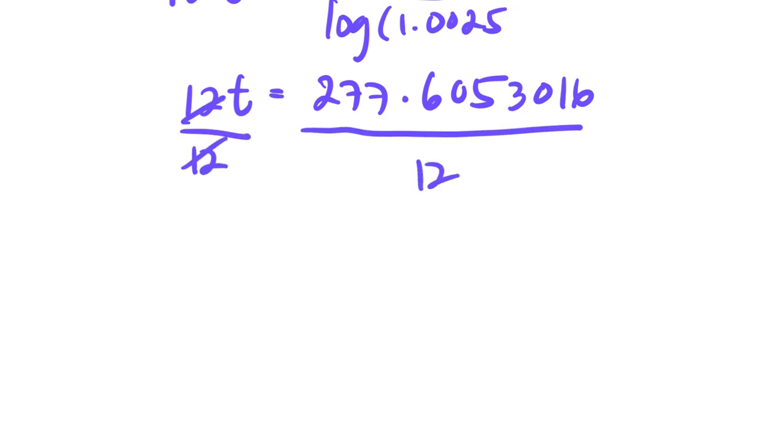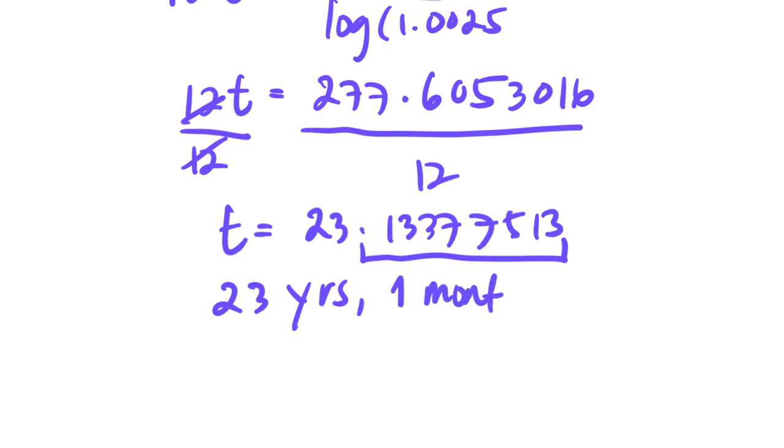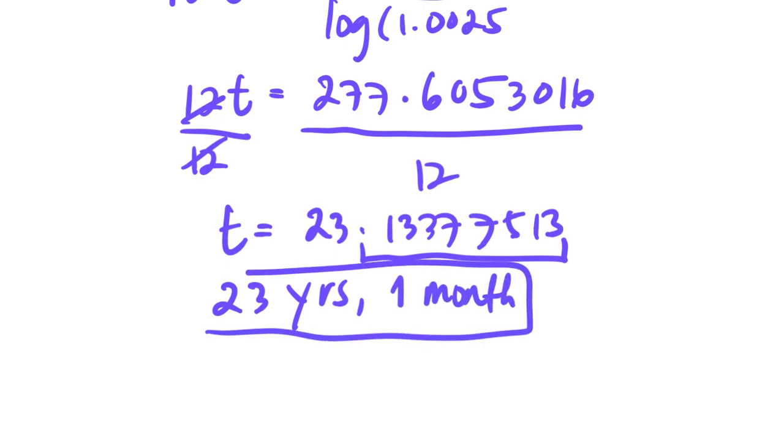So t here now is going to give you around 23.13377513. So that's around 23 years. Multiply the decimal part by 12, and that's going to give you around 23 years and 1 month. So this is the final answer: 23 years and 1 month to make your principal double.